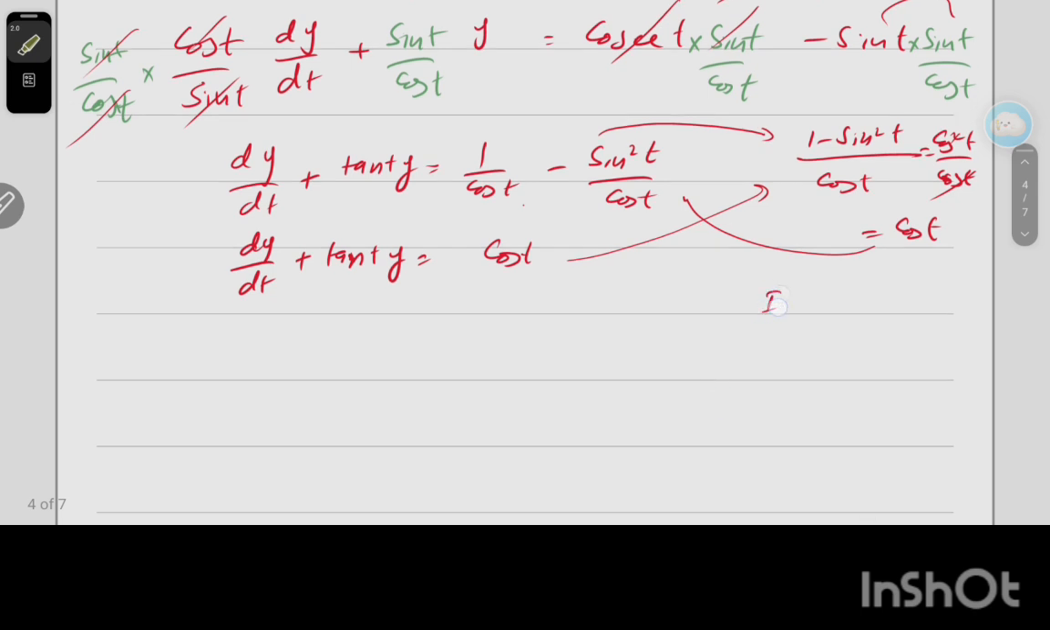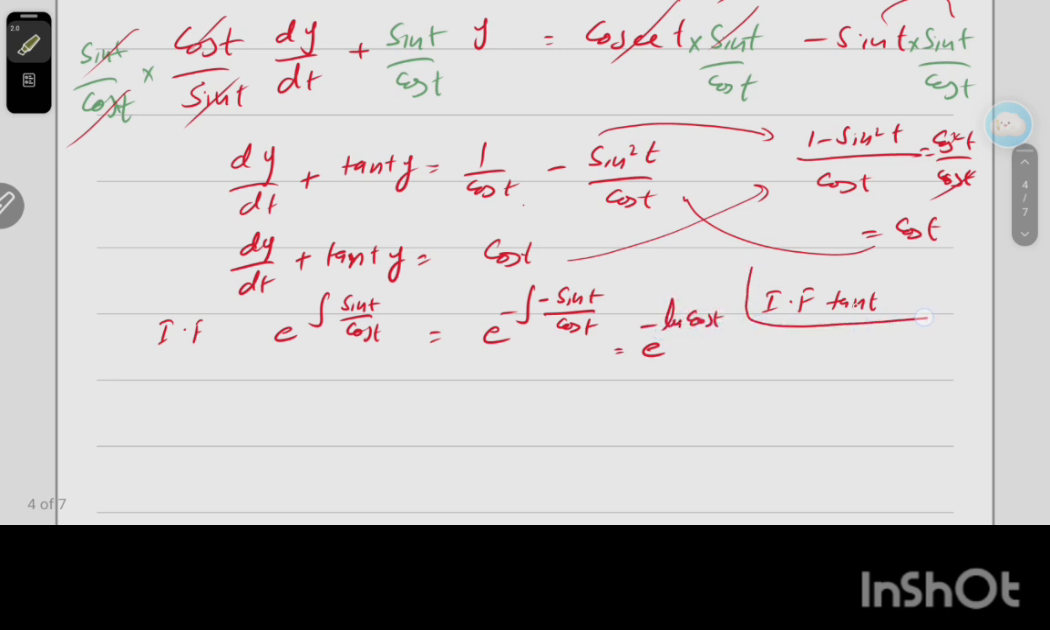What is the integrating factor? Here is tan of t, this is our integrating factor. We have to use the integrating factor e power integral of sine of t over cos of t. Remember that the derivative of cos is minus sine, so that's why we have to multiply and divide by minus. So here this will be minus log of cos of t.